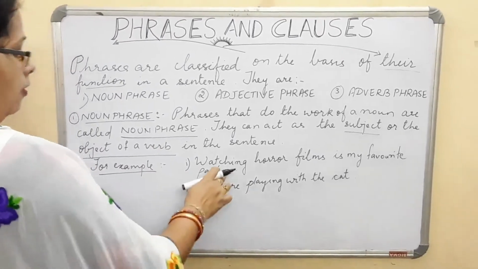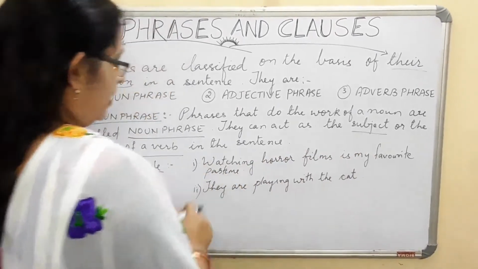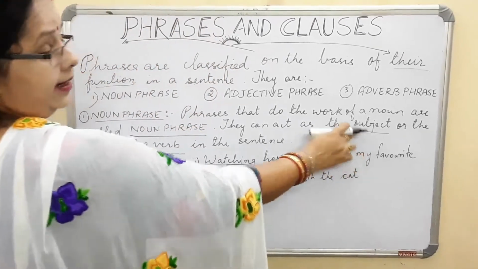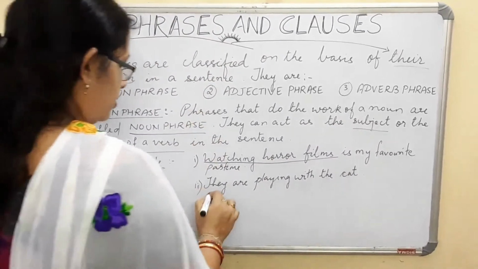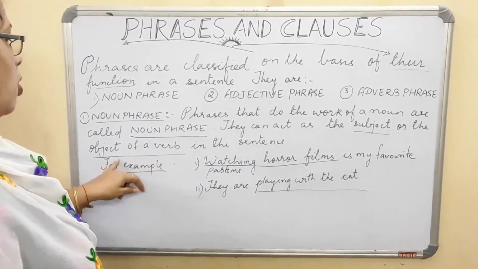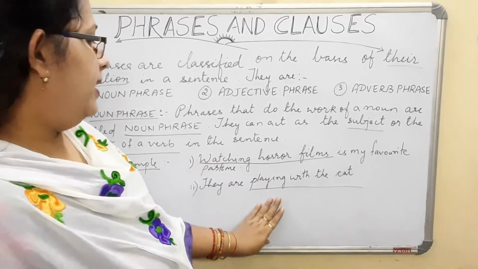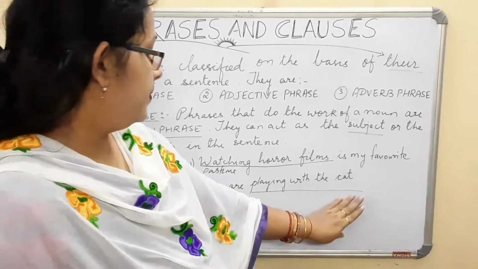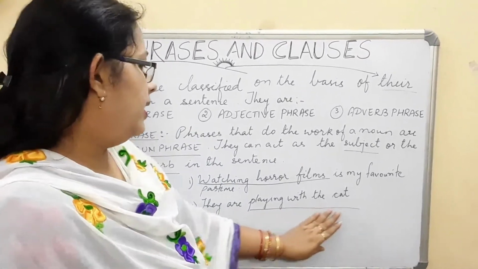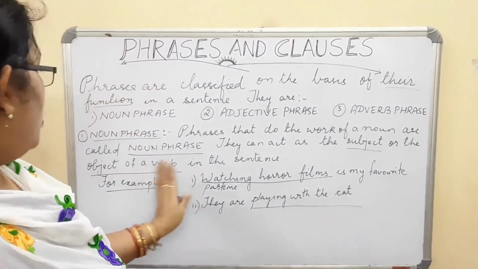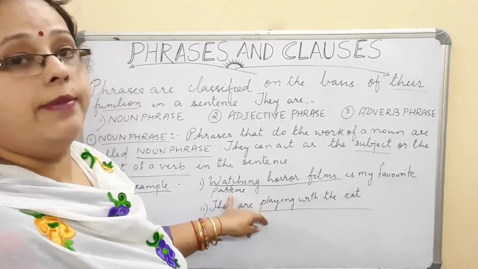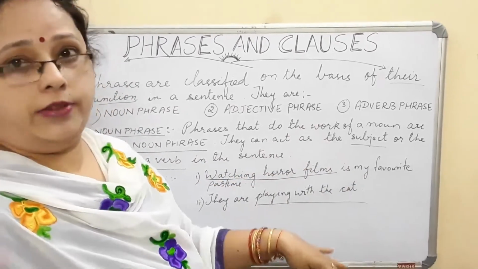For example, watching horror films is my favorite pastime. Now, watching horror films, what did I say? It can act as a subject. Second one, you see, they are playing with the cat. It can also act as the object of a verb. They are playing, this is the verb. Which is the object here? Cat. Who are they playing with? They are playing with the cat. So this is acting as an object of a verb in the sentence. Watching horror films is my favorite pastime. It is acting as a subject of the sentence.